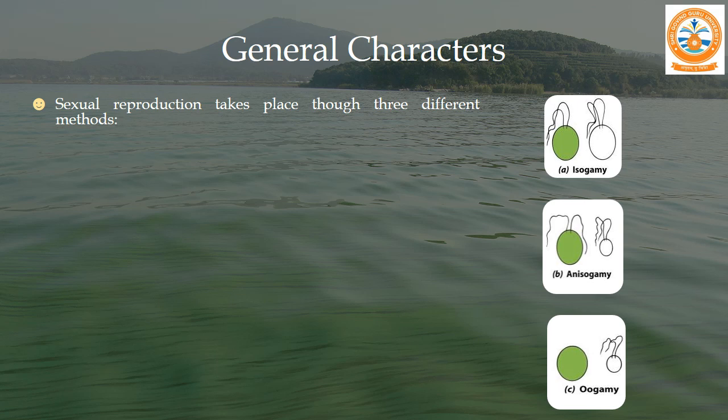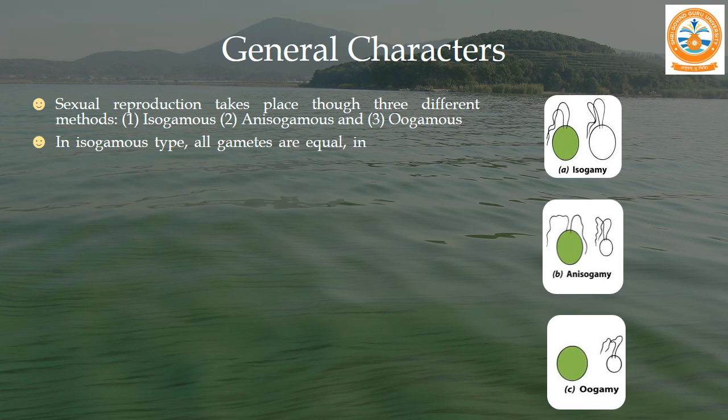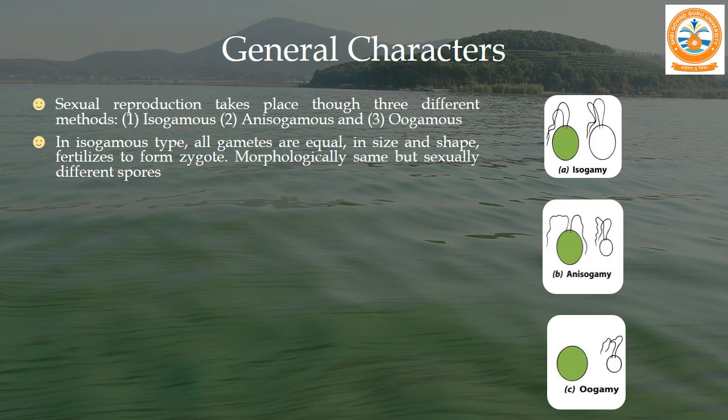Friends, sexual reproduction takes place through three different methods. The first one is called isogamy, the second one is called anisogamy, and the third one is called oogamy. In the figure you can see that in the isogamous type, all gametes are equal in size. So in figure A you can see that both the gametes are equal. They fertilize to form a zygote. Morphologically similar but physiologically different gametes are there, and they go for fertilization.